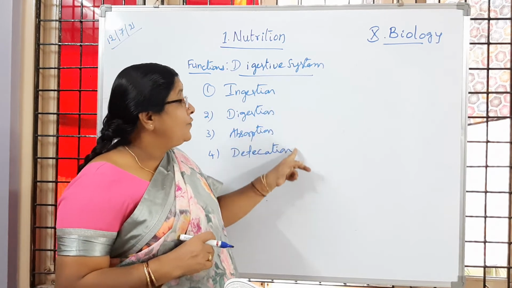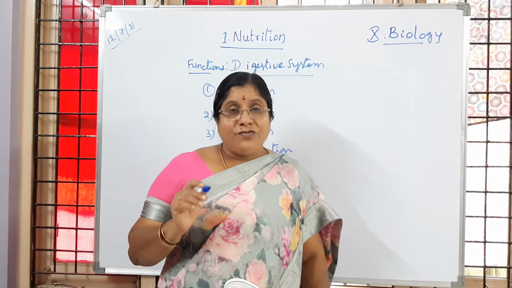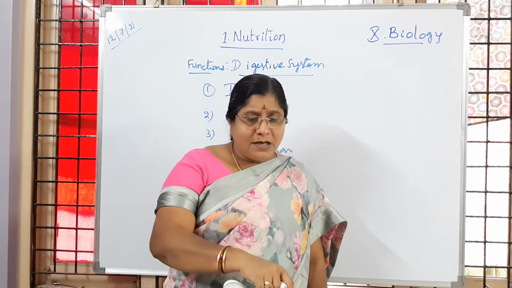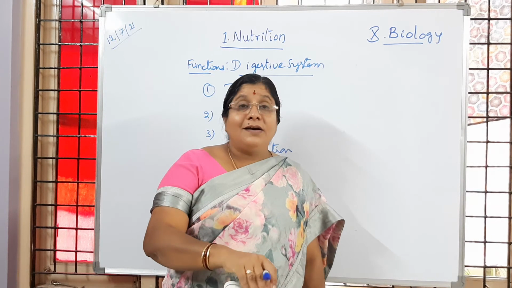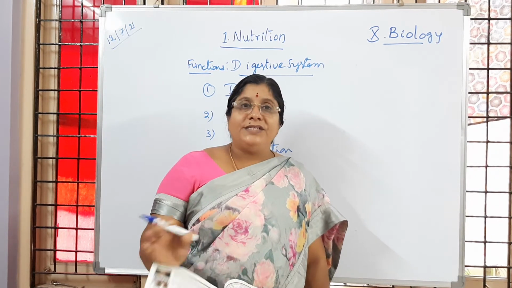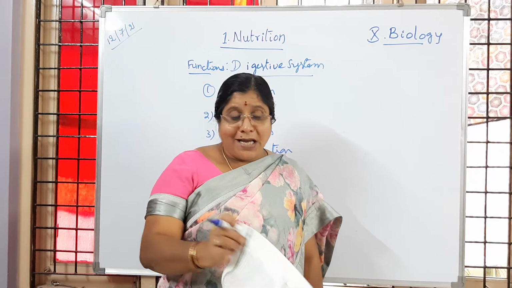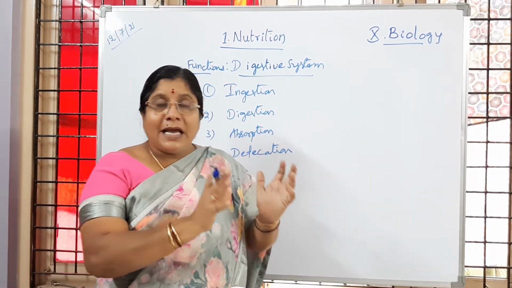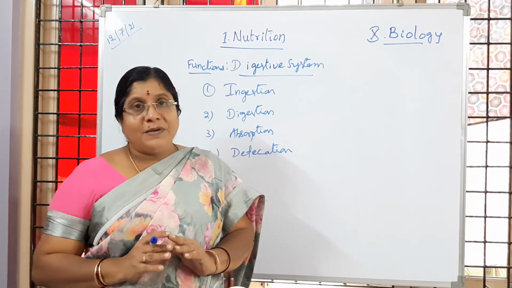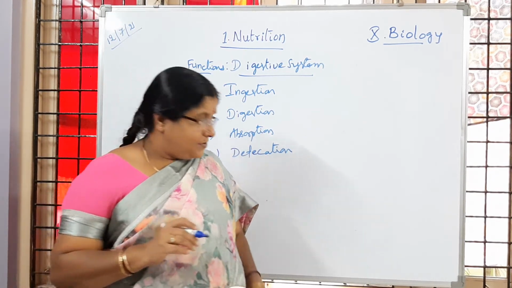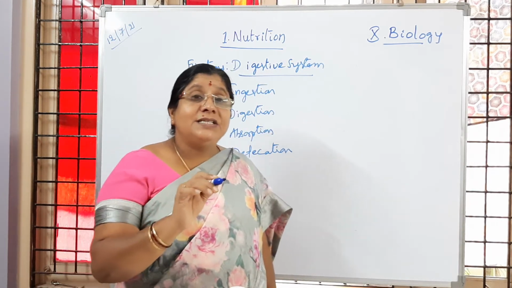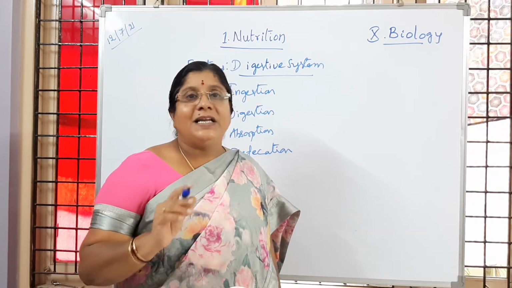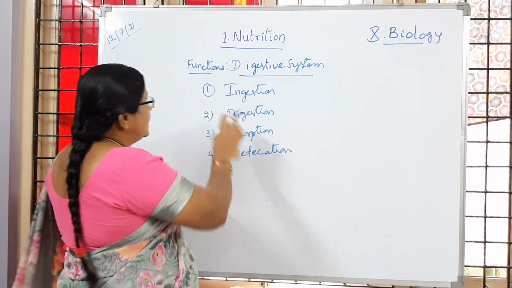So these are the 4 important steps involved in the functioning of the digestive system of our body. Is it clear to children? Now let us learn in detail how the process of digestion happens. That is, how the complex organic molecules are simplified in our body. We are going to discuss the changes of the food happening in the alimentary canal of our body.